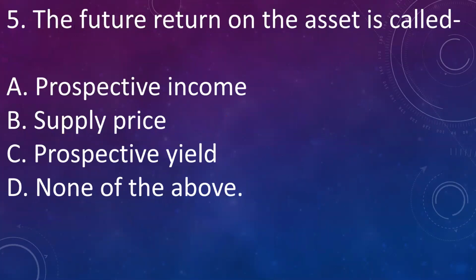Next question, the future return on asset is called: A. Prospective income, B. Supply price, C. Prospective yield, D. None of the above. Answer is C. Prospective yield. It is future return on the asset.